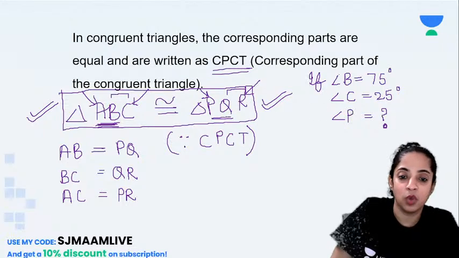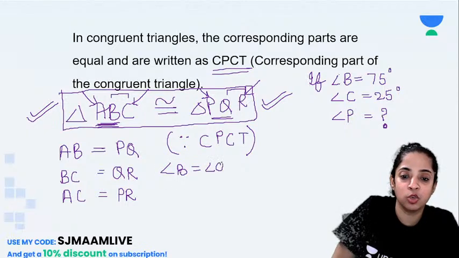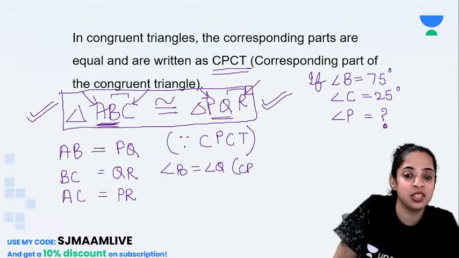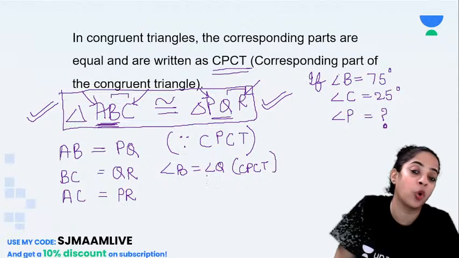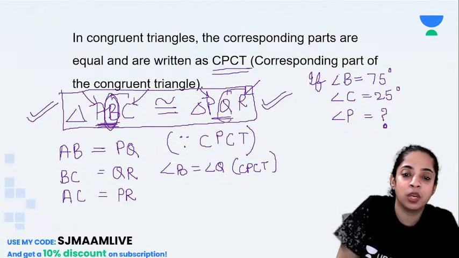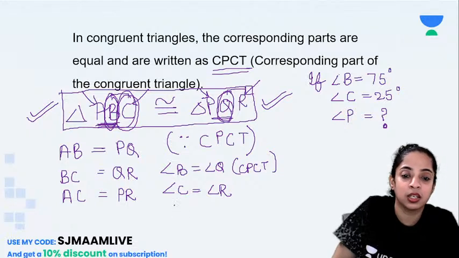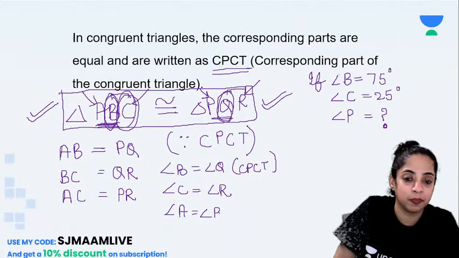See, you have to consider that angle B is equal to angle Q. CPCT, the same reason, corresponding parts of congruent triangles. B is the middle angle, so B will be equal to Q. This angle C will be equal to angle R. Correct? And angle A will be equal to angle P.